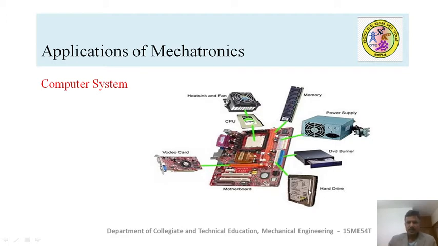You can see the hard drive. This way the information is stored permanently. Floppy disk. SMPS is the power supply unit. It converts AC supply to DC. In DC, again it splits the DC value into plus or minus 3 volts, plus or minus 5 volts, plus or minus 10 or 12 volts, because there are a number of components in this computer system that work at different DC voltages. That's how SMPS converts that AC to DC and again splits that DC value.